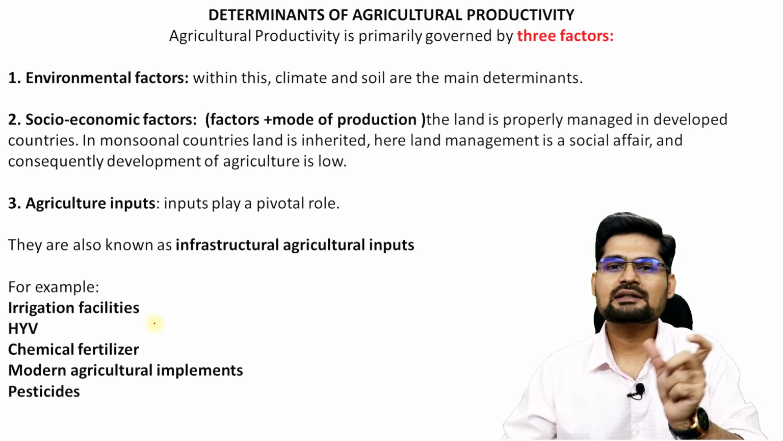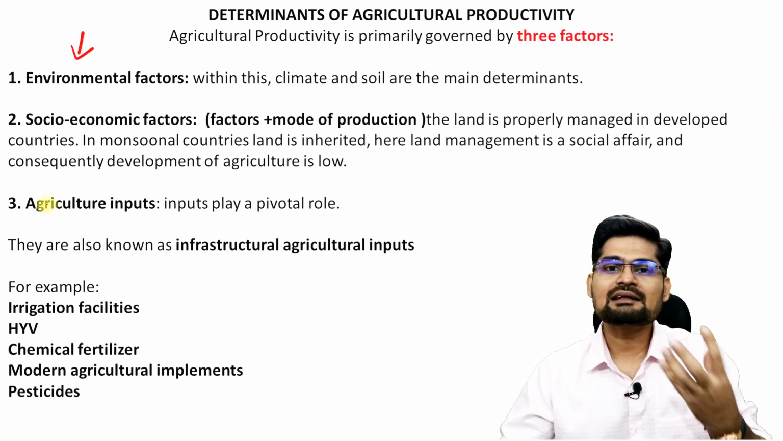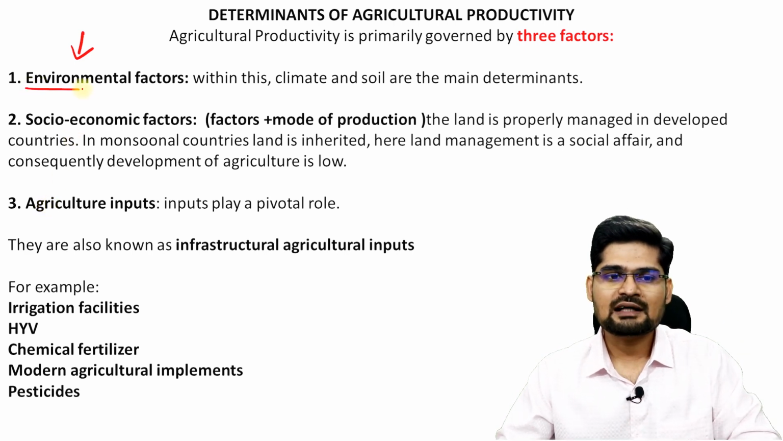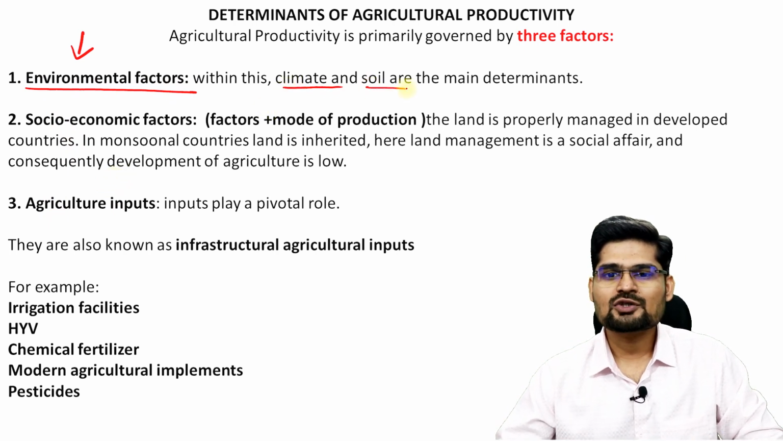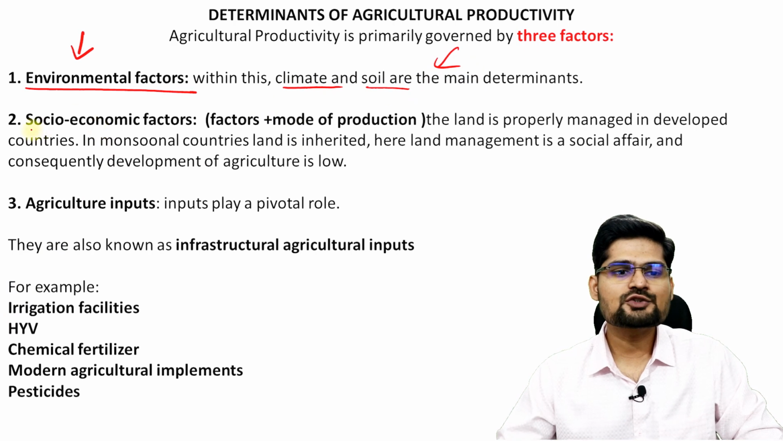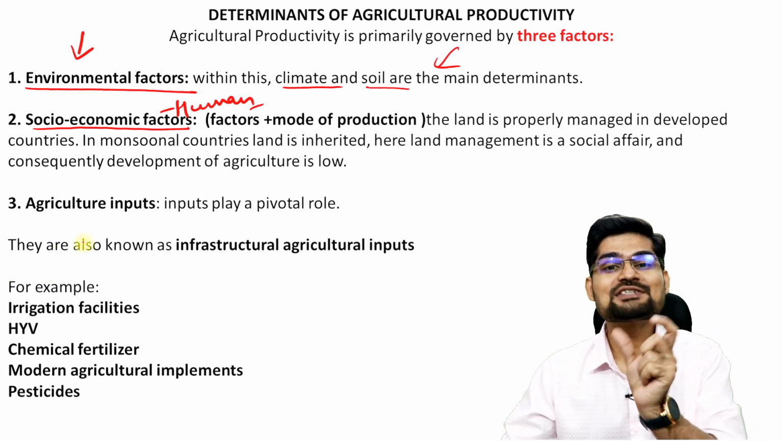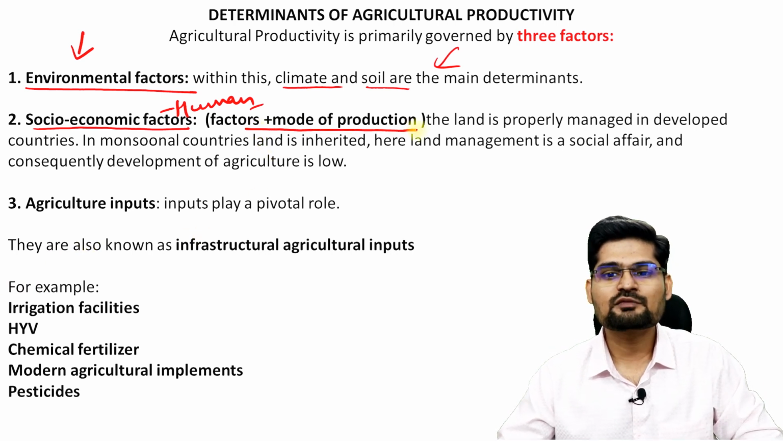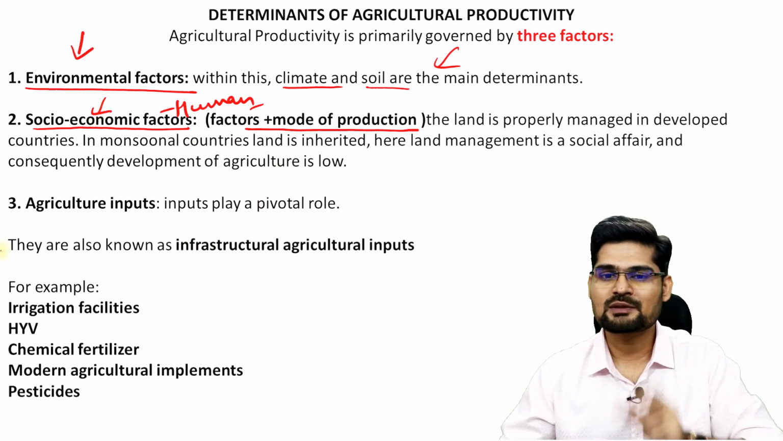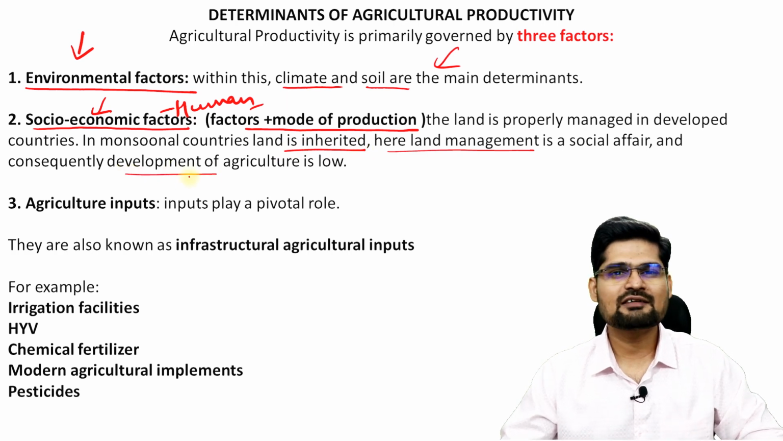Now if you look here, what are the determinants of agricultural productivity? So let's learn three major determinants, or we can say the factors that determine. Environmental factors are the primary factors, as we already know. We have learned a lot in environmental geography, right? The climate, soil, and several other related factors. Then comes the socio-economic factor, which is purely human factors, right? So not just the factors of production, but the modes of production: capitalist, socialist, what kind of mode of production is it, right? So factors plus mode of production are mainly important here in socio-economic factors, like land management and also inheritance, social affairs, and several developmental parameters.